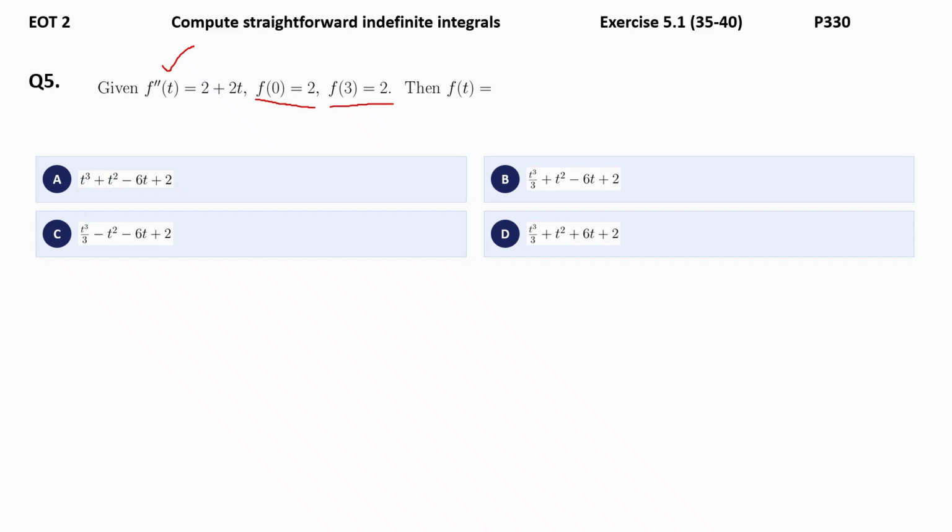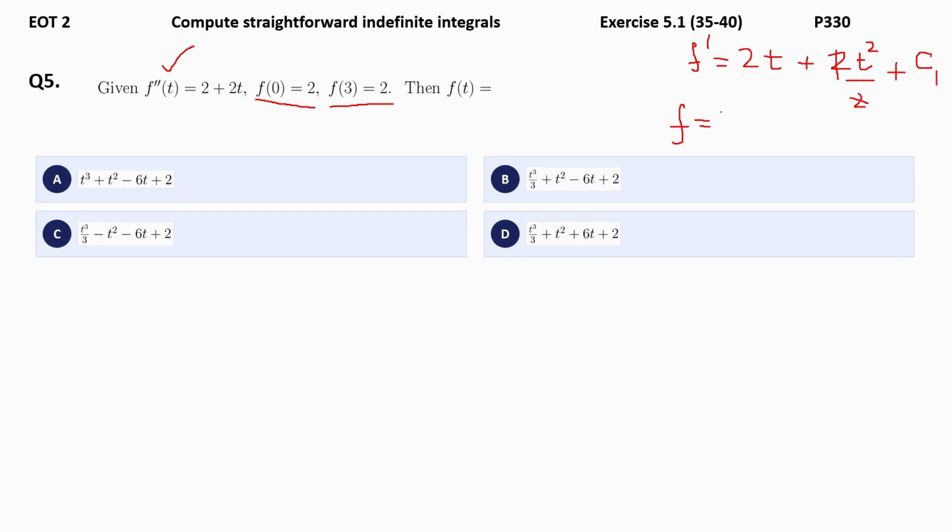Are you getting me? So first, when you integrate, what is your f prime? Which is only 2 is there. So when you integrate 2, you get 2t plus already you have a 2. Integration of t is t square by 2 plus a constant, let me address as C1. You can cancel these 2's. Now again integrate further.